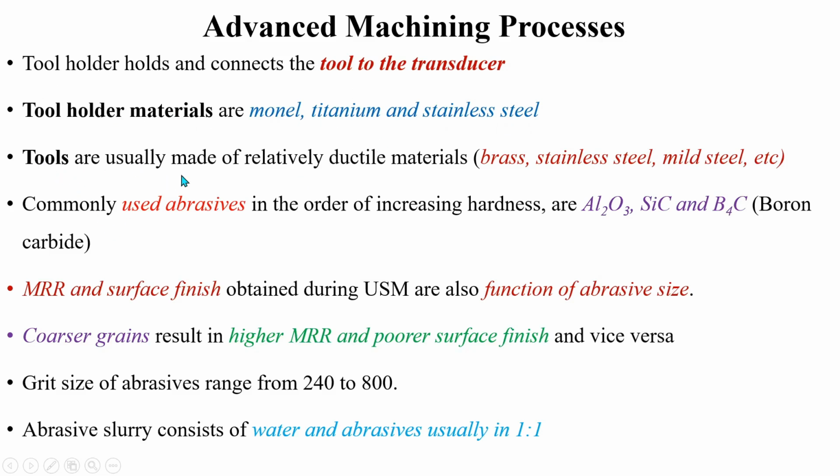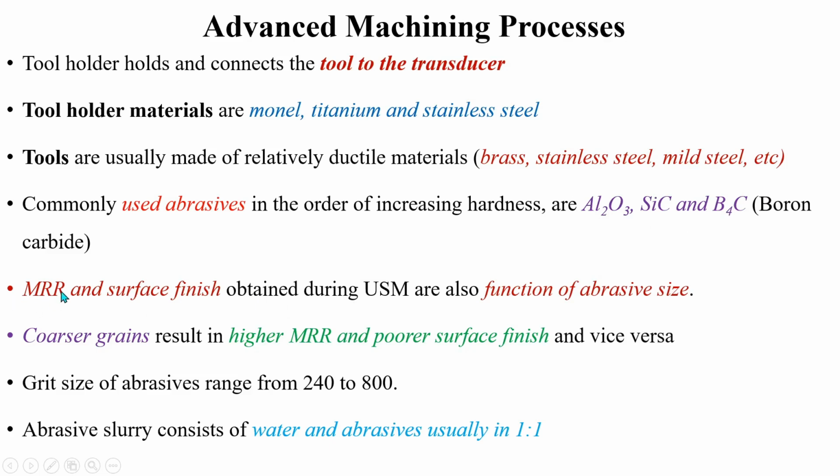And tools are usually made with relatively ductile materials such as brass, stainless steel and mild steel. And abrasive slurry is a mixture of abrasive particles and water, and the abrasive particles usually used are alumina, silicon carbide and boron carbide.